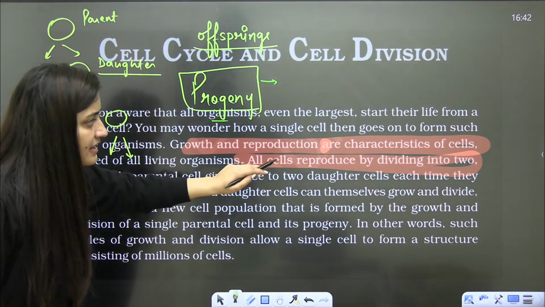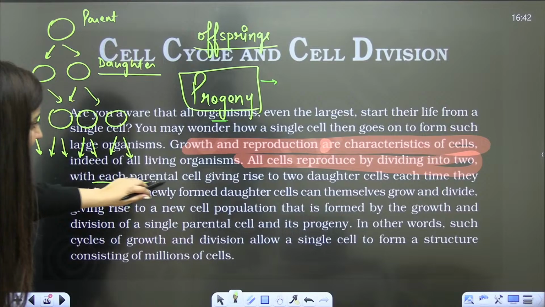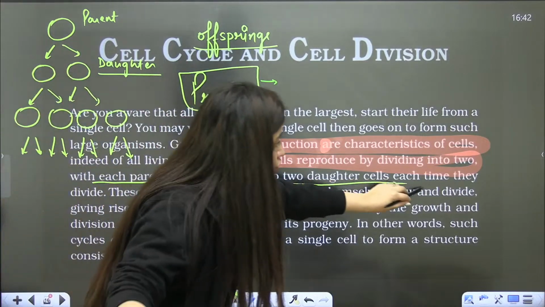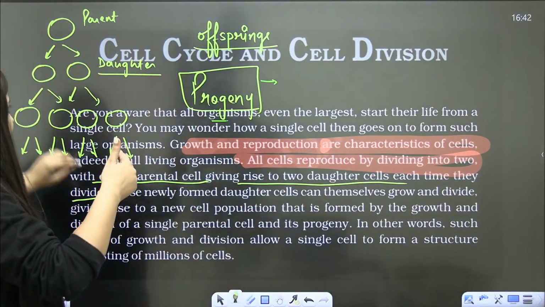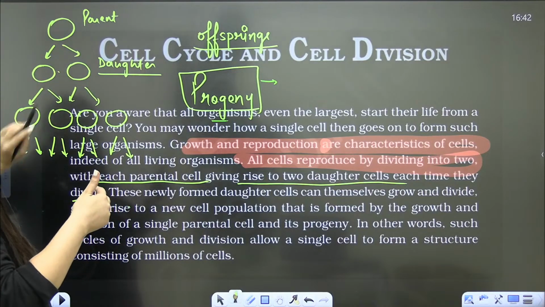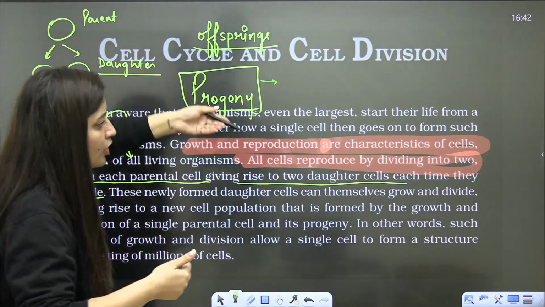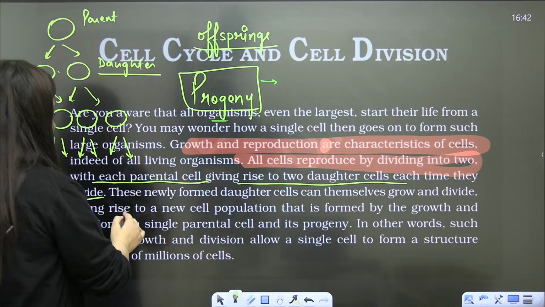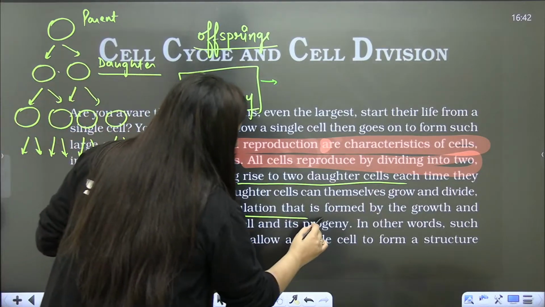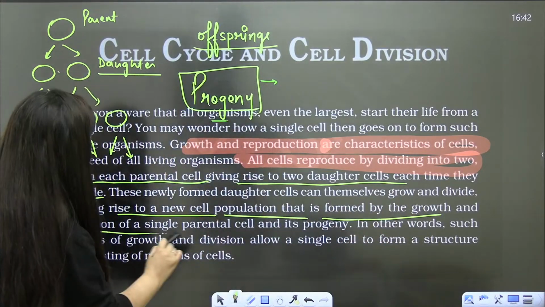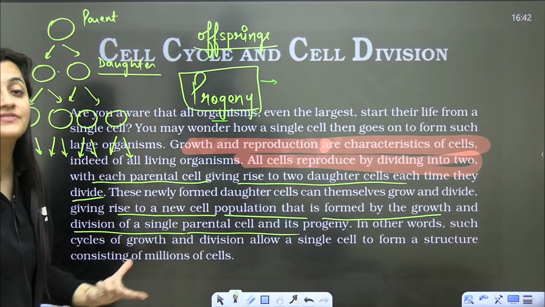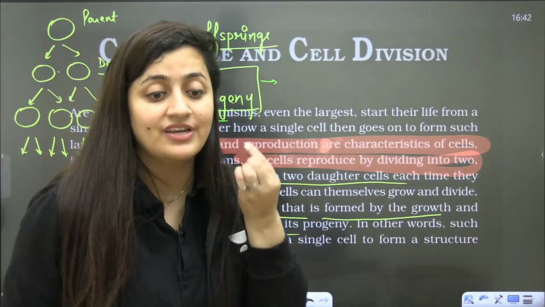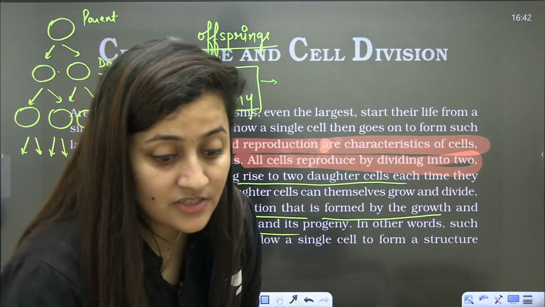So all cells reproduce by dividing into two, with each parent cell giving rise to two daughter cells each time they divide. So each parent cell, again, will divide into two daughter cells. So newly formed daughter cells will again grow and divide, and they will form a new cell population that is formed by the growth and division of a single parent cell. That is why this growth, this division is important.